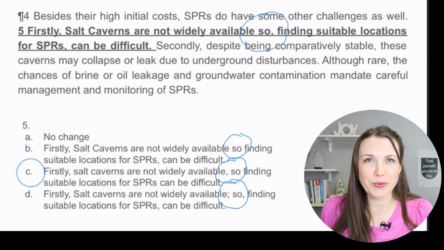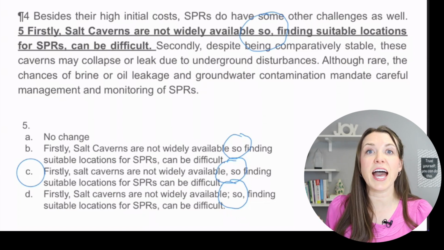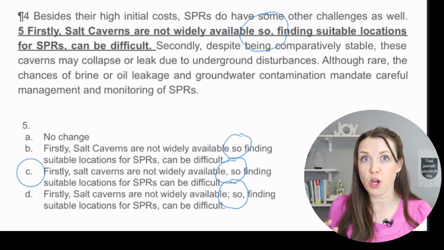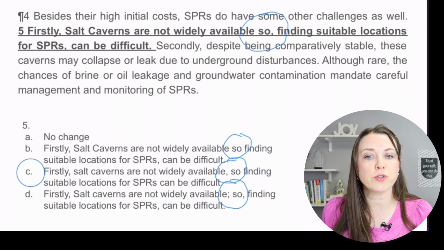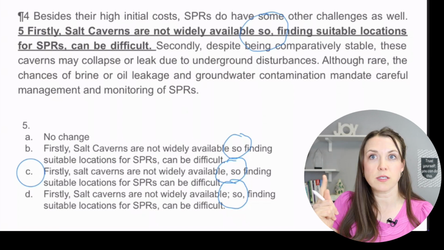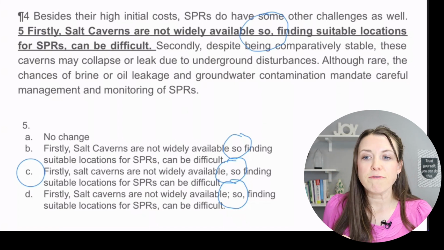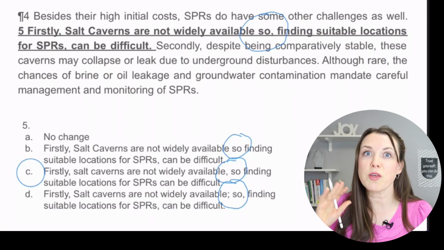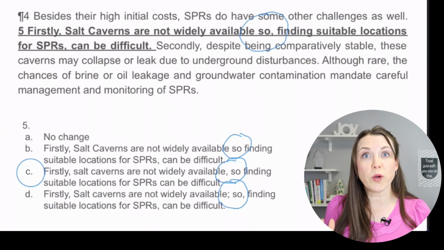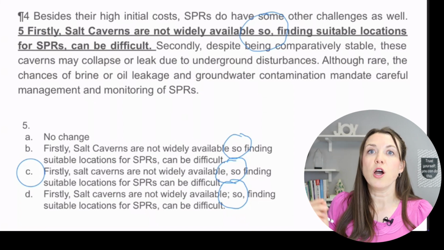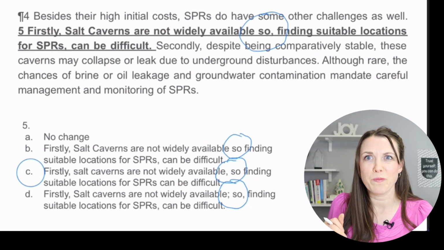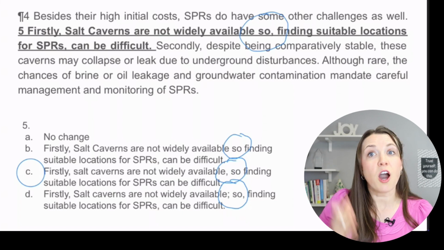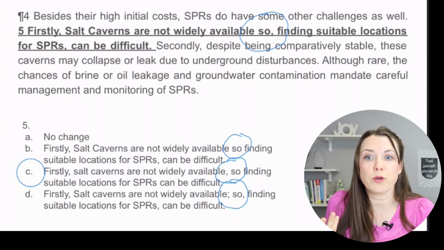So what we need to do when we combine two sentences together is you have to have a subject, a verb, and a complete thought for both the first half and the second half, and we do. Okay, so "salt caverns are not widely available," subject, verb, complete thought. "Finding suitable locations for SPRs can be difficult," subject, verb, complete thought. So they both have all of them. So if we're going to use "so," then we have to go comma FANBOYS. So FANBOYS: for, and, nor, but, or, yet. So we need to put a comma and then one of those words.